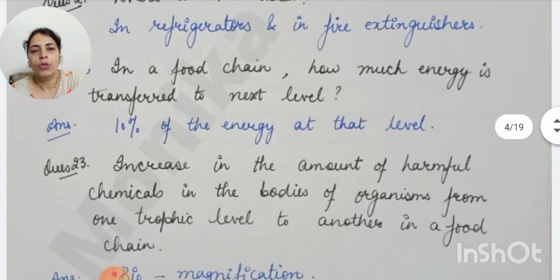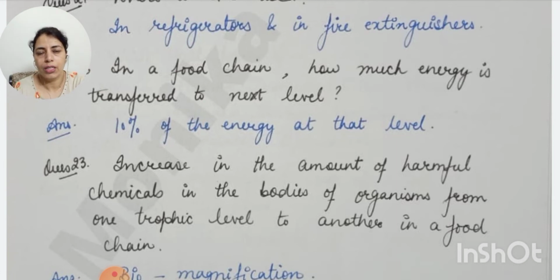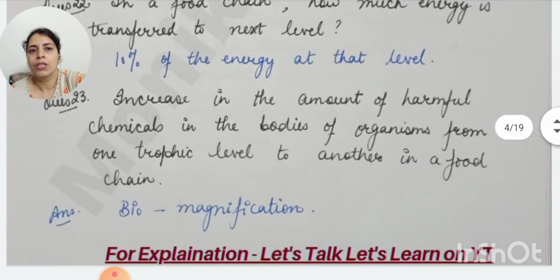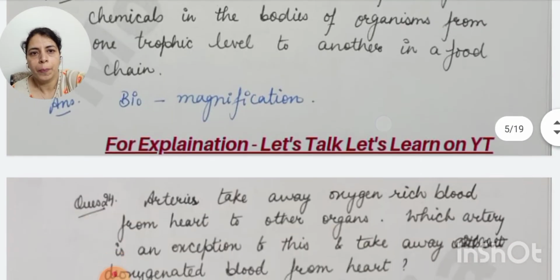Increase in the amount of harmful chemicals in the bodies of organisms from one trophic level to another in a food chain. The amount of harmful chemicals like pesticides, insecticides, fertilizers goes on increasing in the bodies of higher trophic levels. So that phenomenon is known as biomagnification.